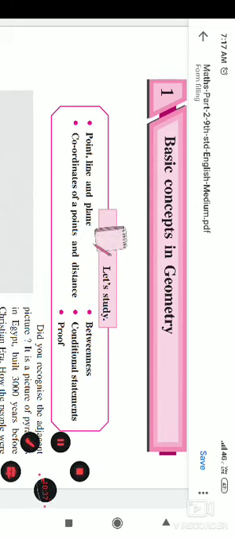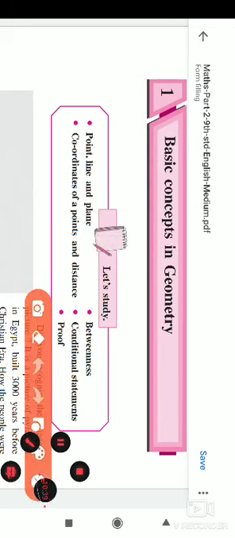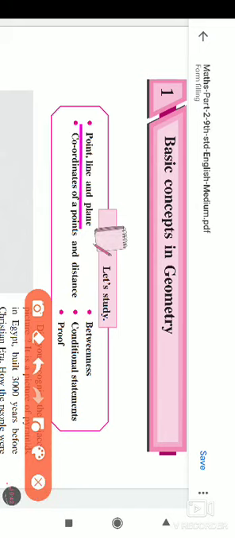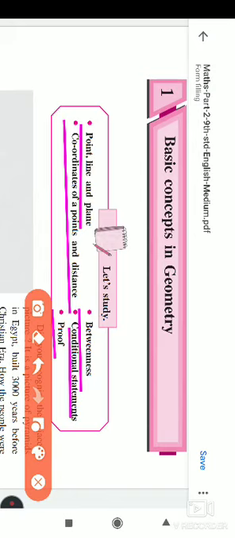In this lesson we are going to study point, line, and plane, then betweenness, coordinates of points and distance, then conditional statements, and lastly the proofs. One by one we will see these points.